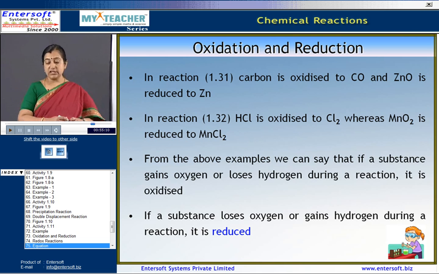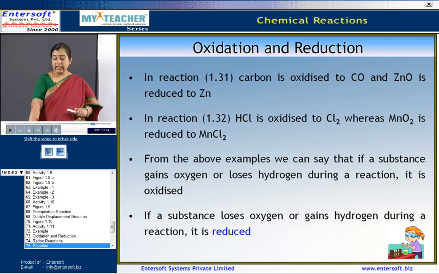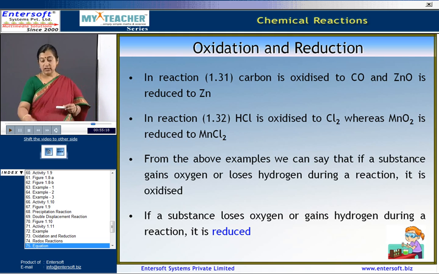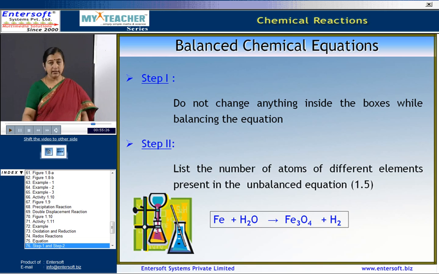If a substance loses oxygen or gains hydrogen, then during such a reaction we say that it is reduced. Okay, now let us consider another equation for balancing.